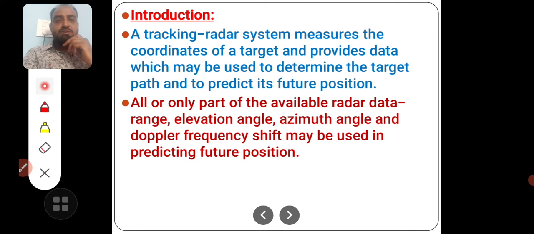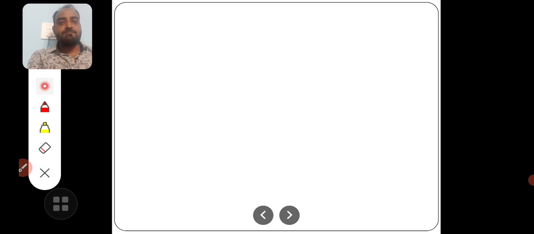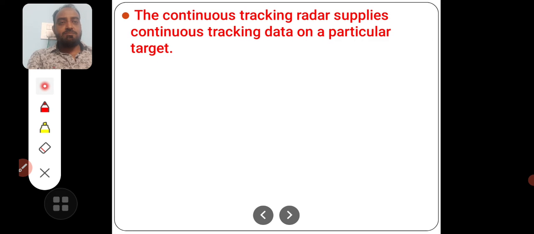Along with azimuth and elevation, we should know the range. These 3 are the very essential parameters. The 4th parameter is its Doppler shift to know the velocity at which it is moving. So all the 4 parameters should be continuously monitored to track the future position of the target.